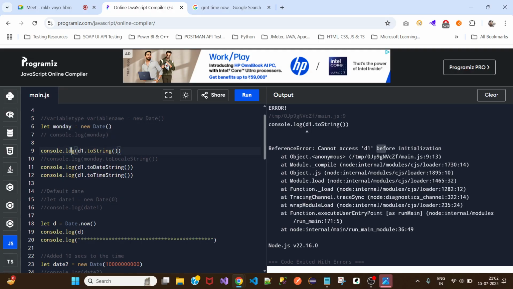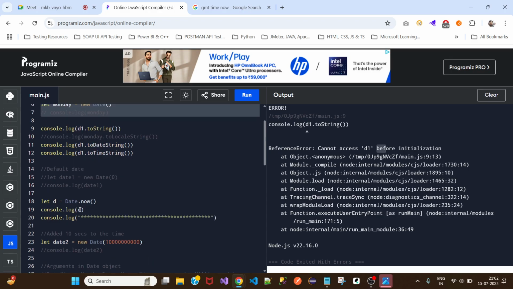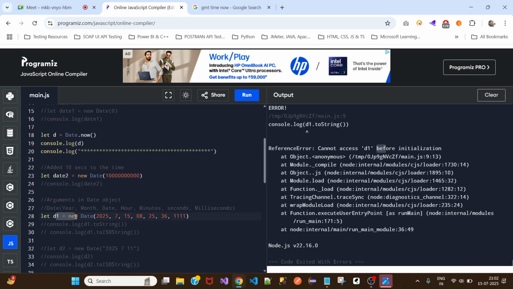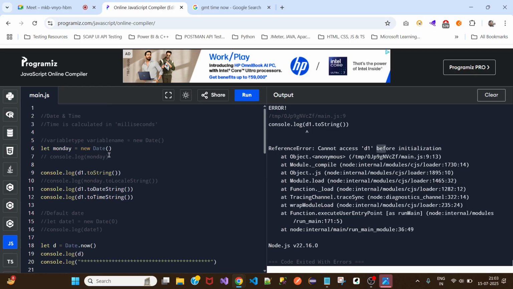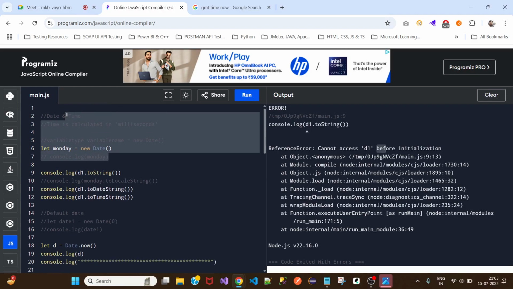So when it checks for D1, it sees the top of the lines and sees that there is no D1 variable yet created. It doesn't check whether a D1 variable is created later. It checks at the top if any D1 variable has been created. That is the reason it says cannot access D1 before initialization. I mean, it is asking us to initialize D1.